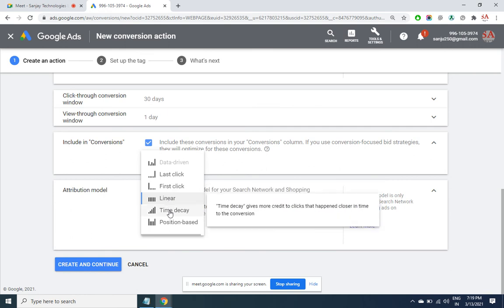Time decay. Time decay in the sense, if the click is getting older and older, the credit will be reducing. But if the click is fresh, then it will get more credit. That means if the ad click has come yesterday in Yahoo and today in Google, and then finally he got converted, Google will not take full credit of it. It will take only 70% because it is latest. 0.3 credit is reserved for Yahoo.